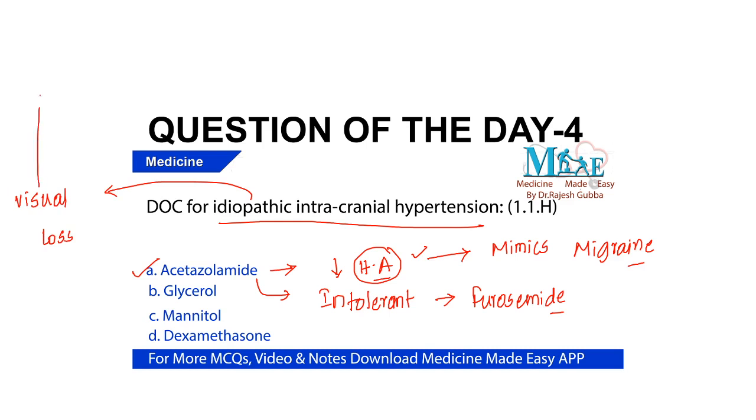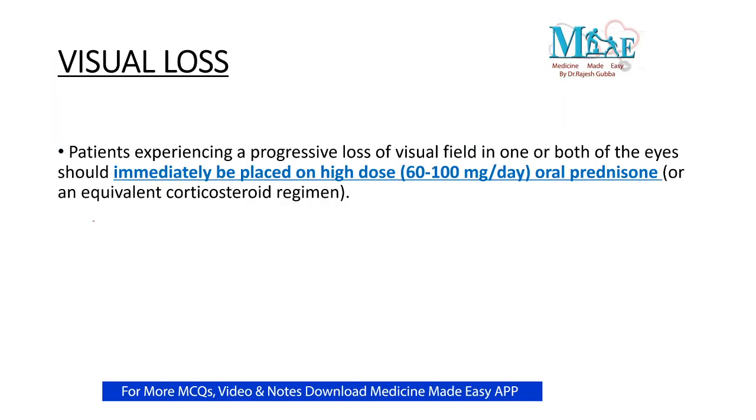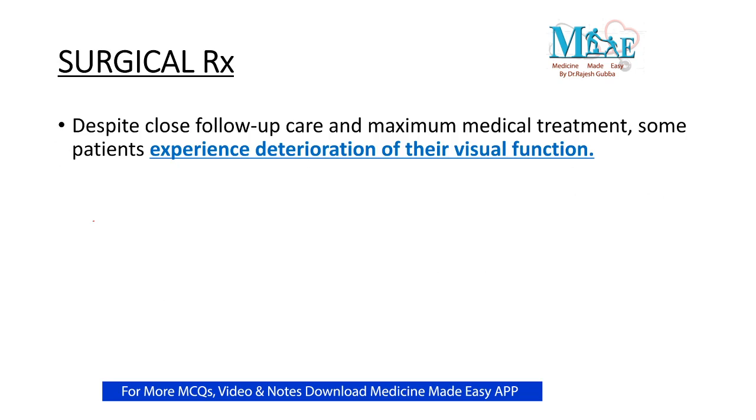if he is suffering with the visual loss in either a single eye or both the eyes, then we need to give high dose steroids. Right, we need to give the high dose steroids. So these are the drugs that need to be given in individuals with idiopathic intracranial hypertension suffering with the visual loss. Next, okay, you have given acetazolamide, but still the individual is deteriorating.